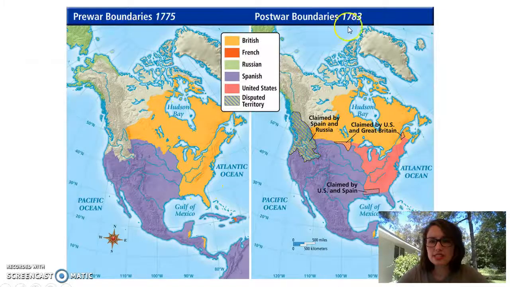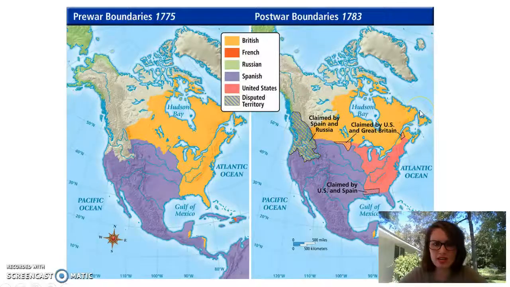And then 1783, after the colonies win the revolution, this becomes the United States, this red area right here. So we have expanded a lot. You've got the 13 colonies right here, but now you have all this other territory that's east of the Mississippi River to deal with. And then this area right here, the gold, is British.